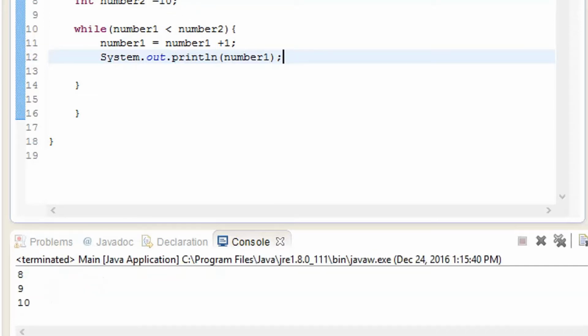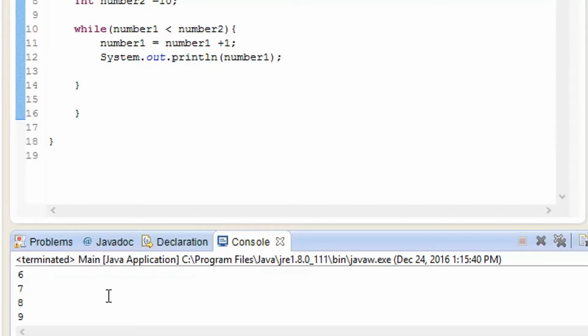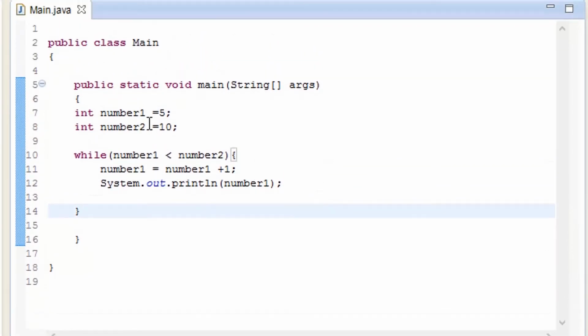So now what it did, from number 5 it added +1, so it is going to be number 6, and then number 7, and until it reached number 10 it terminated, because it has already reached number 10 and there is no way to go on to number 11, because the statement is going to be false after that.